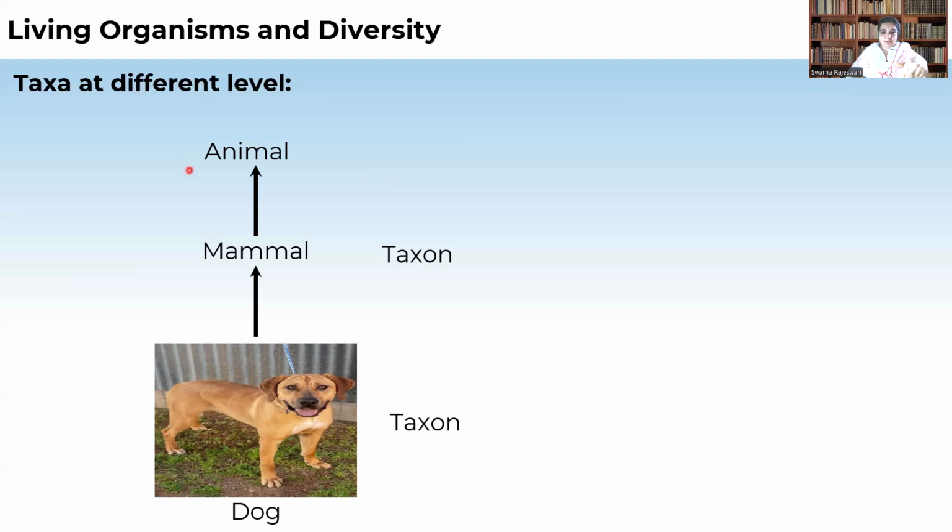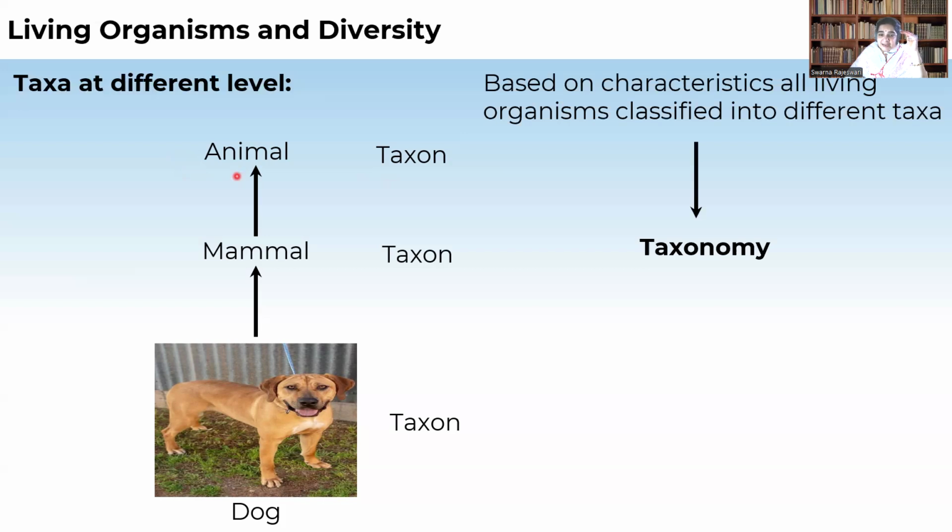So we will study now what are those characters. Each category we are calling a taxon, based on certain characters of those organisms. And based on certain characters, when we are classifying the organisms, we call it taxonomy.